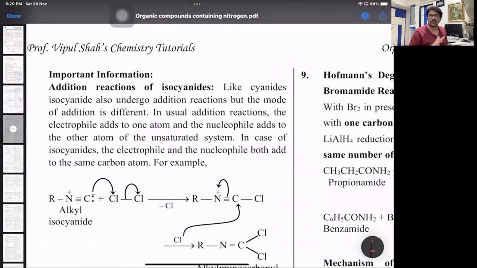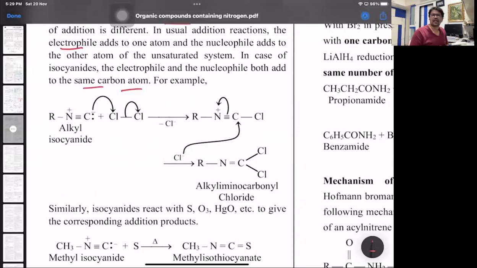Now, additional reactions of isocyanides, we don't need this. This is a completely extra part. Like cyanides, isocyanides undergo addition, but the mode of the addition is different. In usual addition, the electrophile adds to one atom and the nucleophile adds to the other. In isocyanides, the electrophile and nucleophile add to the same carbon atom. So look at that. Isocyanides, if you add chlorine, you get the compound alkyl amino carbonyl chloride. You don't need this. It's just an extra point, so don't bother.